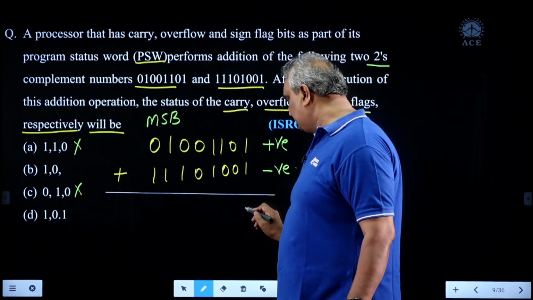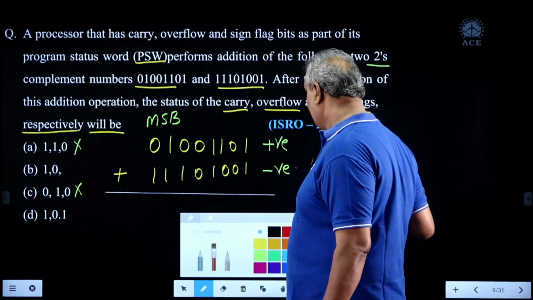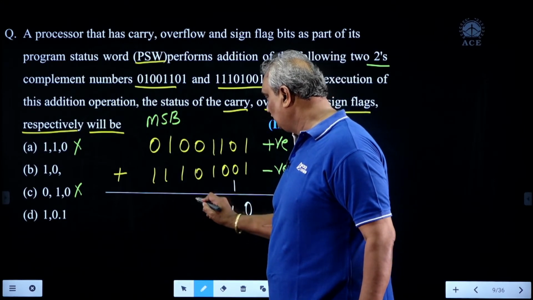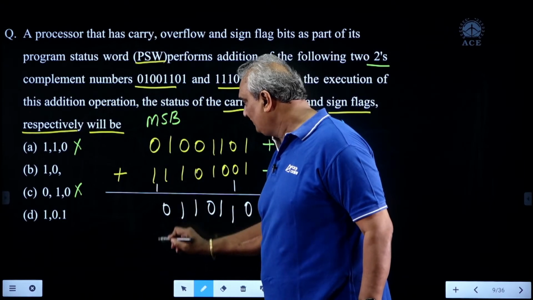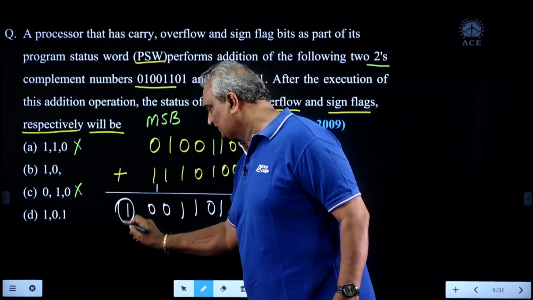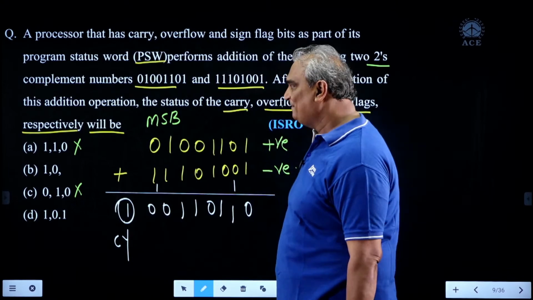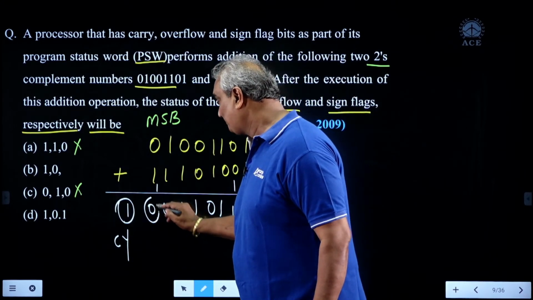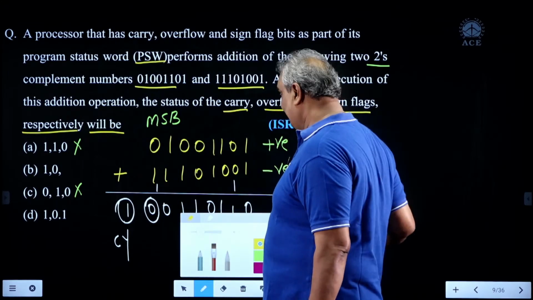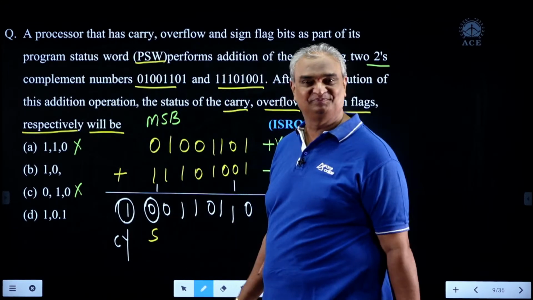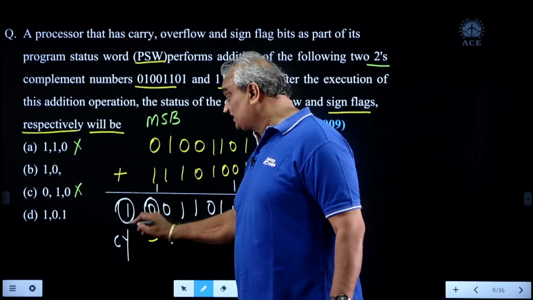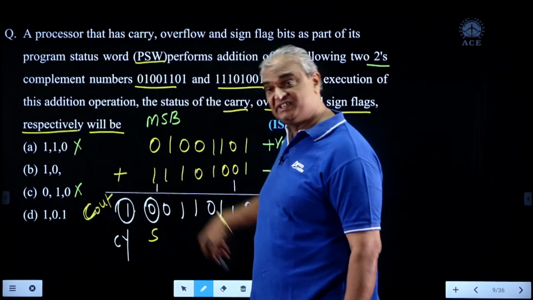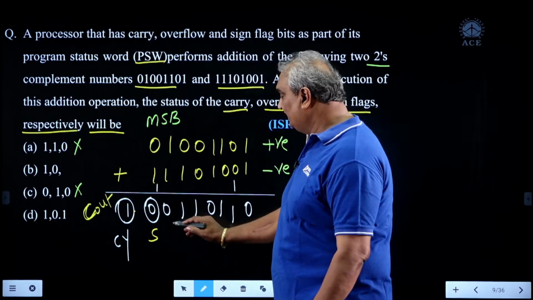1 plus 1, perform addition. 1 plus 1, 0 with carry 1. 1, 1, 0, 1, 1, 0, 1, 0, 1. What is it? Carry. Ninth bit is nothing but carry. Next, what about this one? It is nothing but sign flag. In system style, it is also known as C out. But in this question style, it is nothing but carry. So it is nothing but sign flag.